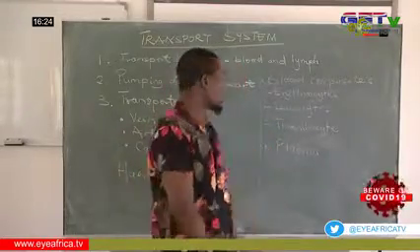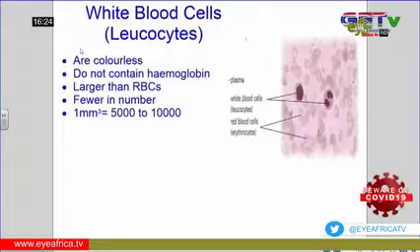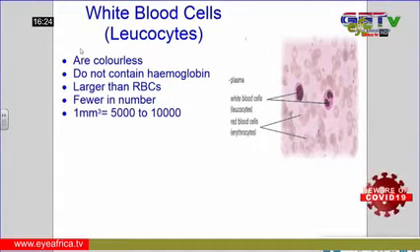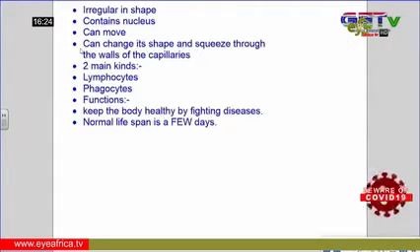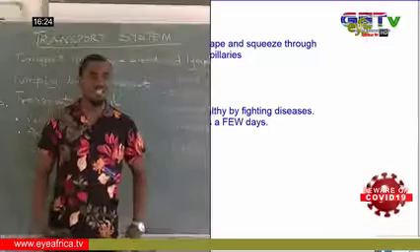Now looking at the other blood corpuscle, we refer to it as a leukocyte. Leukocytes are colorless. They do not contain hemoglobin. They have a nucleus. They are fewer in number and larger in size than the erythrocytes. What they do is help to fight against diseases, and they have different ways in which they fight diseases, which we are still going to look at in detail.